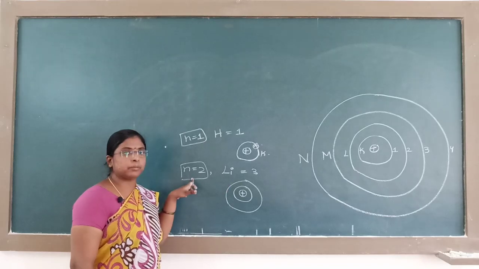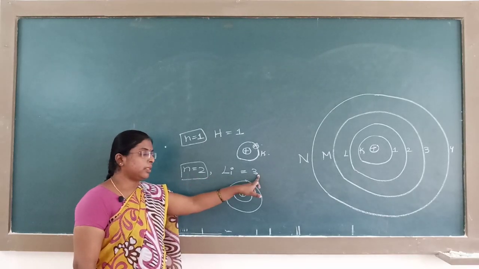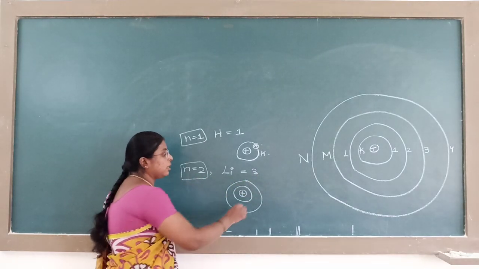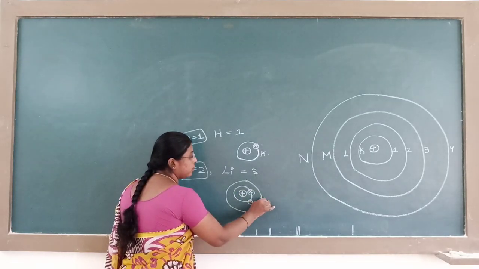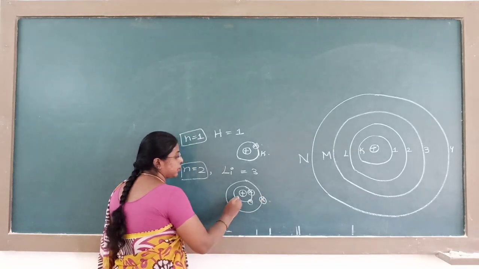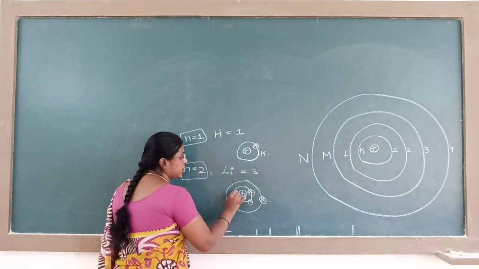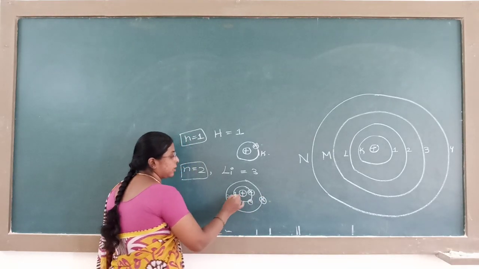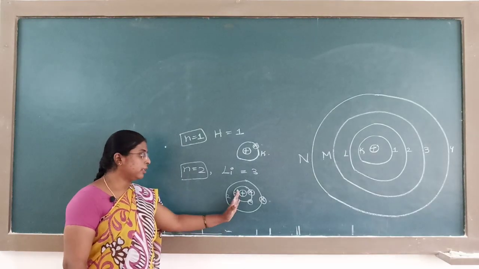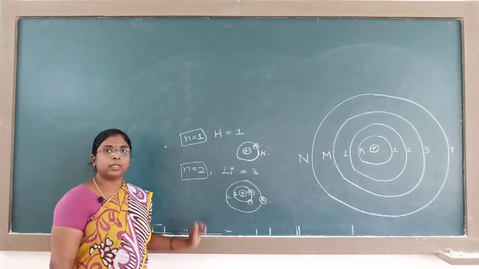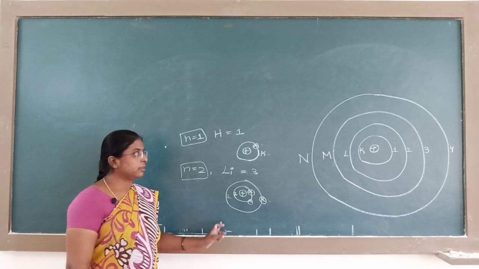Lithium comes in the second period. Of the 3 electrons, 2 electrons are filled in the first shell, and the third electron enters the second shell. This is the first shell and this is the second shell. In this way, electrons are filled in increasing order of their energy levels.